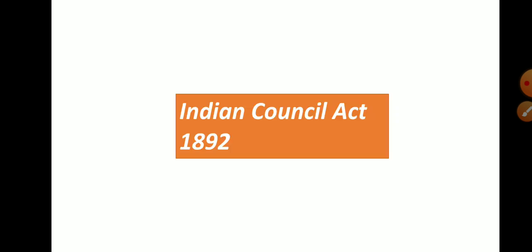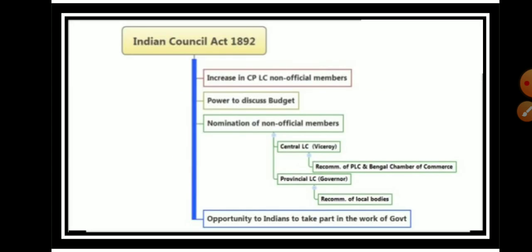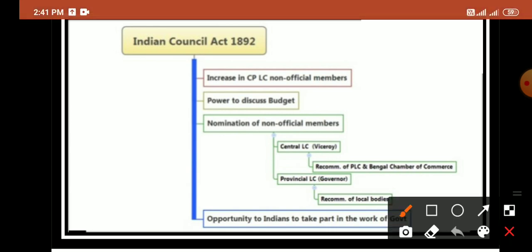The next one is the Indian Council Act of 1892. According to this act, the number of additional non-official members in the central and provincial legislative councils was increased, and they got the power to discuss the budget.